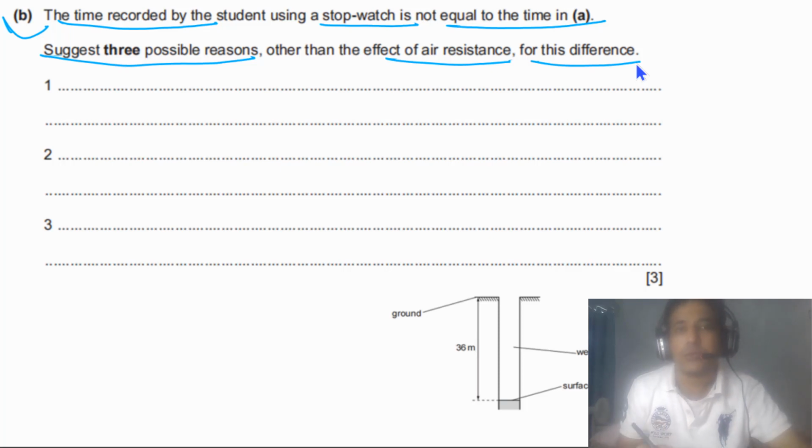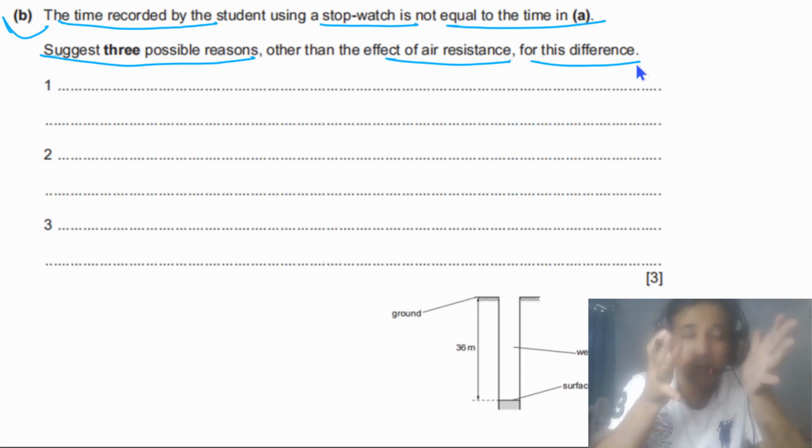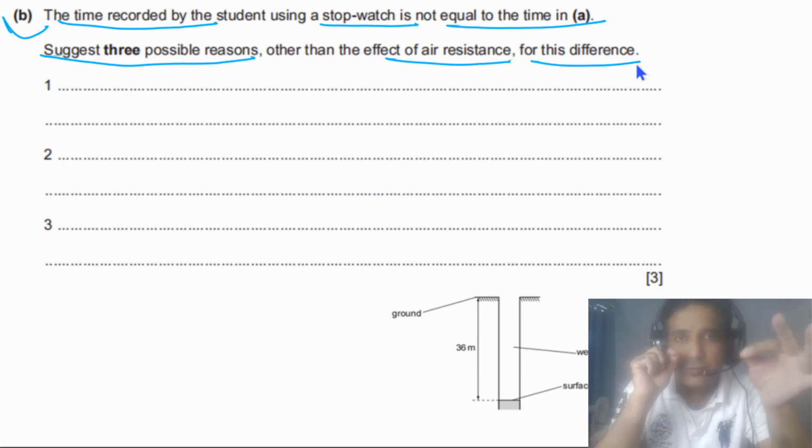First thing we need to understand is when the student starts the stopwatch: he has to start it when he just drops the stone. So maybe he couldn't start the stopwatch at the same instant. This can be a reason. The second reason can be that when the student dropped the stone, maybe he applied a little force on it, so the stone has some initial velocity. And it is also possible the stopwatch has 0 error.